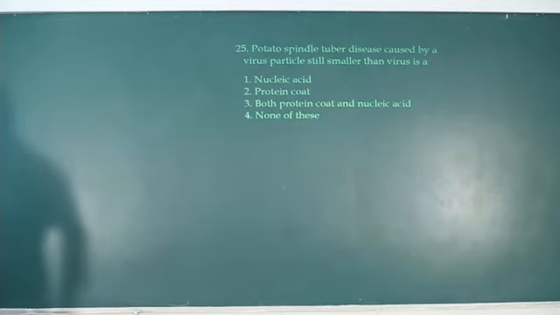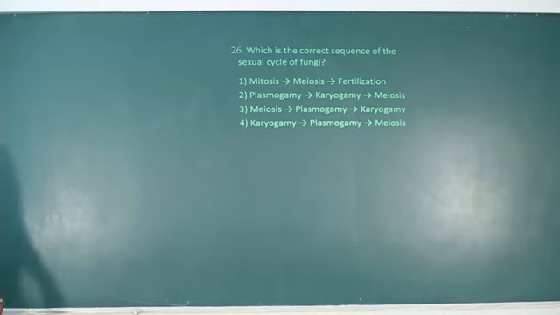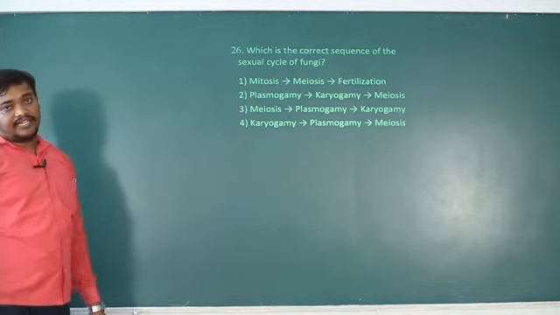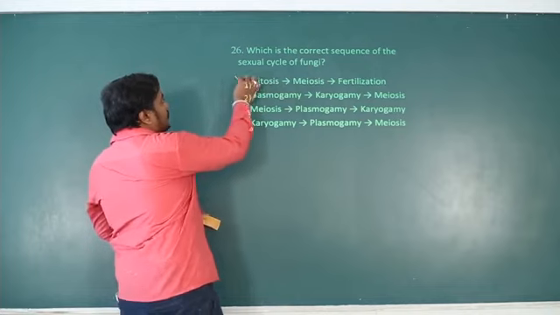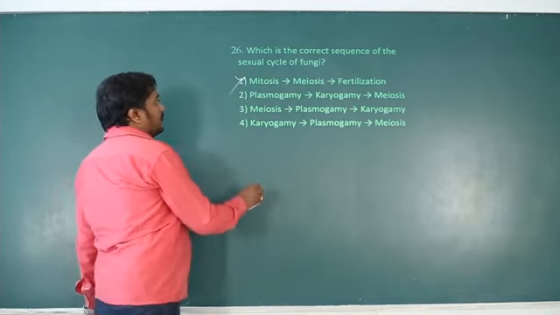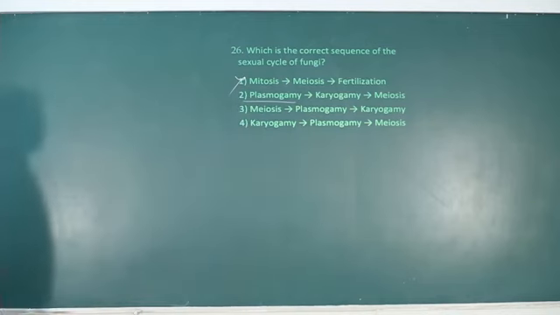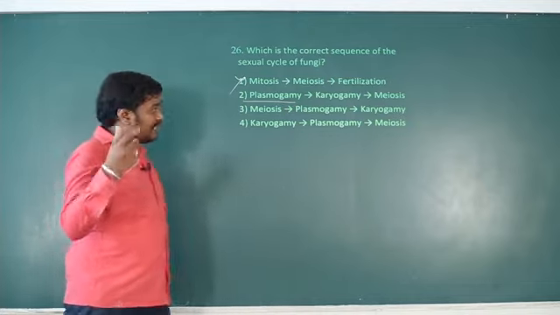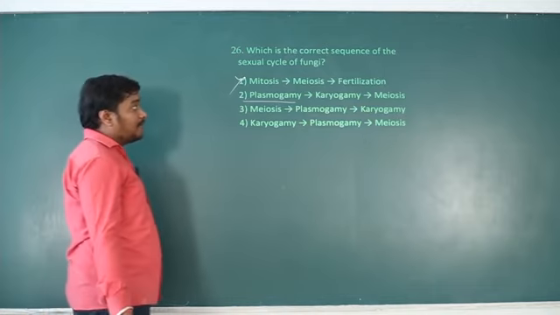Next question. This is question number 26. Which is the correct sequence of the sexual cycle of fungi? Remember, plasmogamy occurs immediately in fungi during sexual reproduction, in the case of ascomycetes and basidiomycetes, but it delays the karyogamy. After some time, karyogamy occurs, fusion of nuclei, and it undergoes meiosis to produce haploid spores.